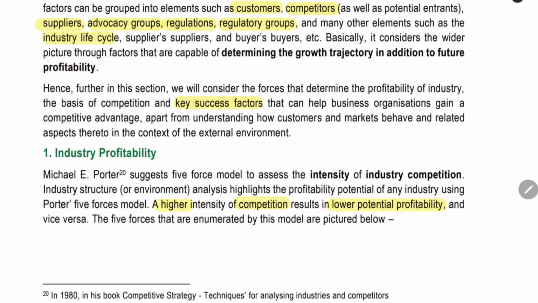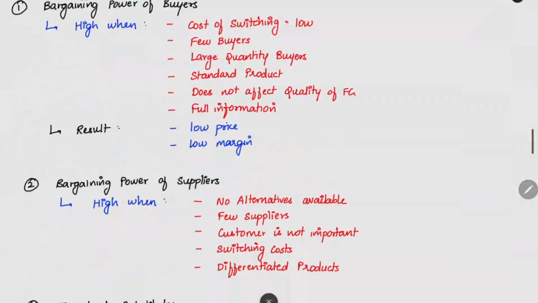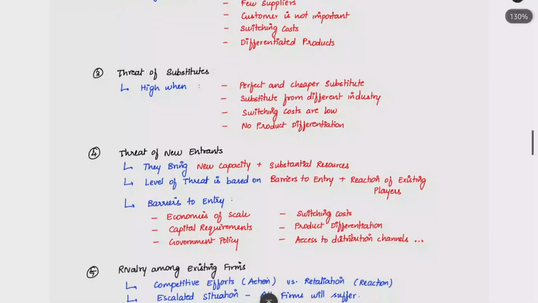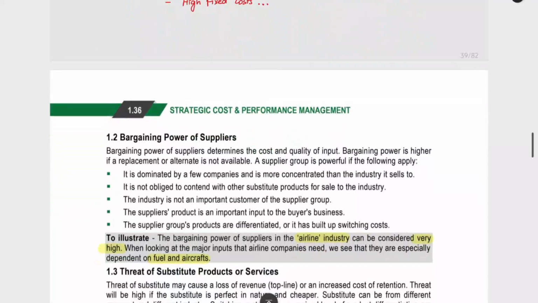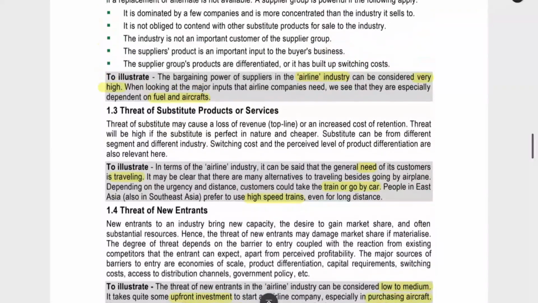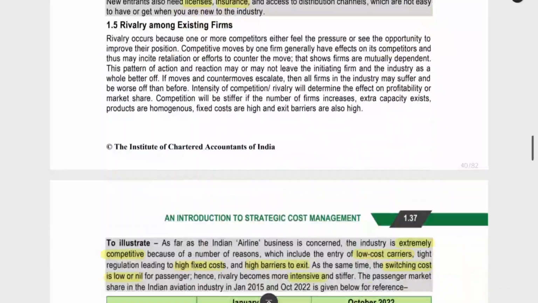This is also called Michael Porter's 5 forces analysis. Basically, here we have 5 forces: buyers, suppliers, substitutes, new entrants, and existing firms. We are getting pressure from all these 5 sides, so we have to manage it. That is the main idea of Porter's 5 forces model. That's all about the industry profitability analysis. Here they have given examples also. You can read them afterwards. I have already explained it through examples myself.